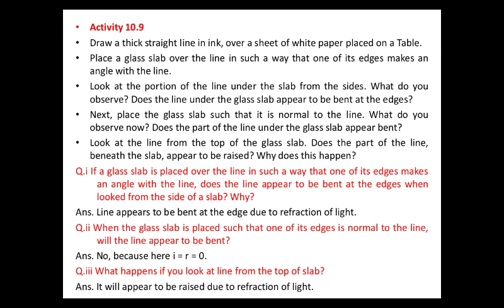In the same way, in Activity 10.9, you draw a thick straight line in ink on a paper, and place a glass slab over that line in such a way that one of its edges makes an angle with the line, meaning you place the glass slab obliquely on the line. Now look at the portion of the line under the slab from the sides. What do you observe? Does the line under the glass slab appear to be bent at the edges? The answer will be yes.